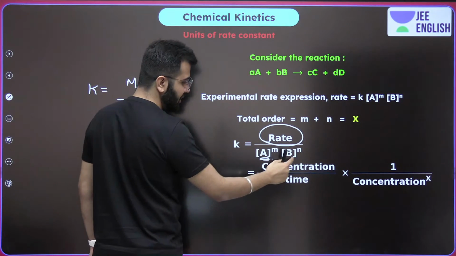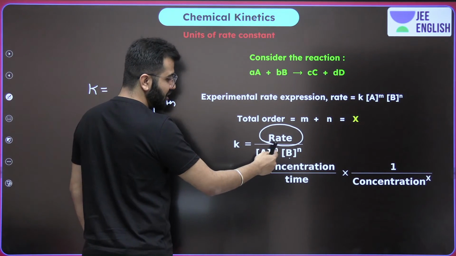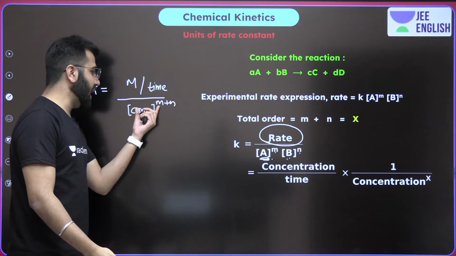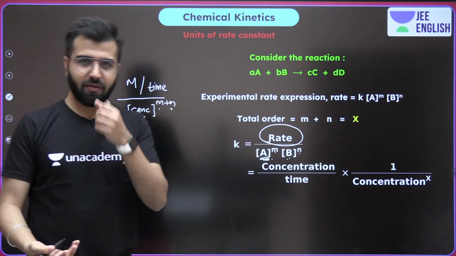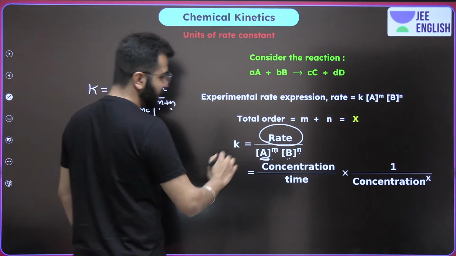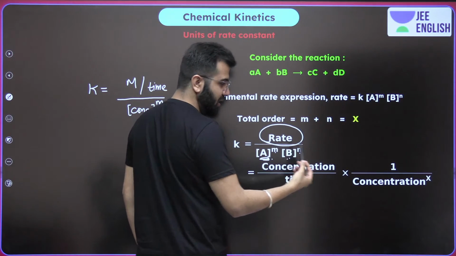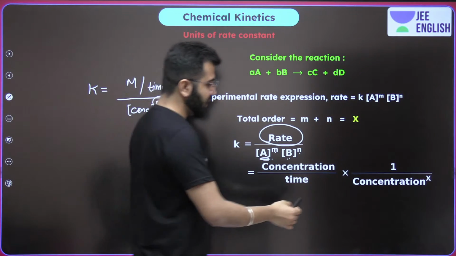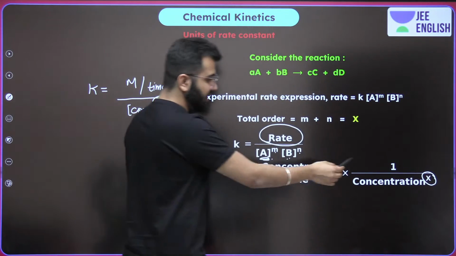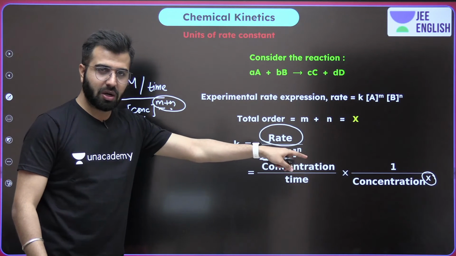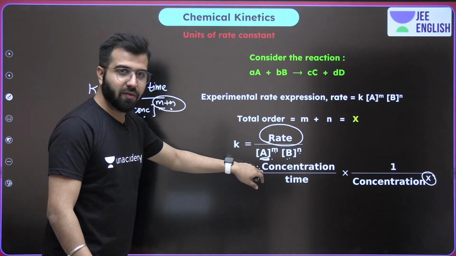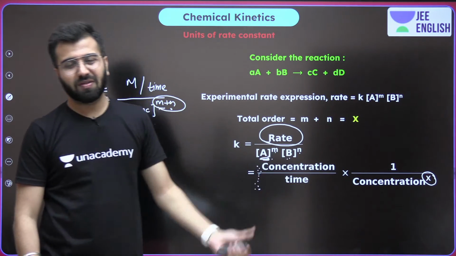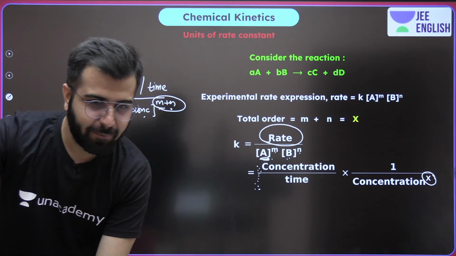Because this is concentration, this is concentration. Concentration raised to power m into concentration raised to power n is going to be nothing but concentration raised to m plus n. The powers will get added, right? And this is what you have to remember. Whatever is the order of reaction, this is going to be the order of reaction. So whatever value they give you, just keep it over there, 0, 1, 2, 3, whatever. You have this, which is the concentration, this is the unit of the rate, and just do this. You'll always get the unit for the rate constant.